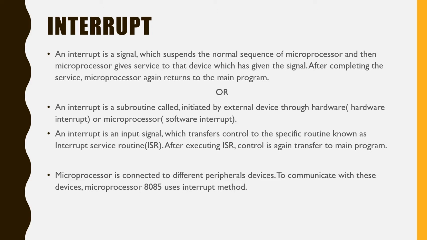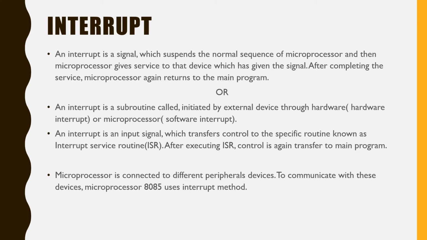Whenever an interrupt is initiated by an external device, the microprocessor suspends its original work and turns to the device which actually interrupted. It completes that interrupting device's work and comes back to the original work.